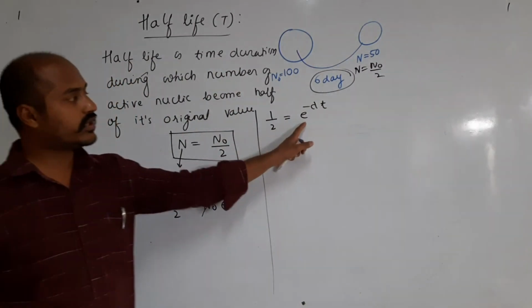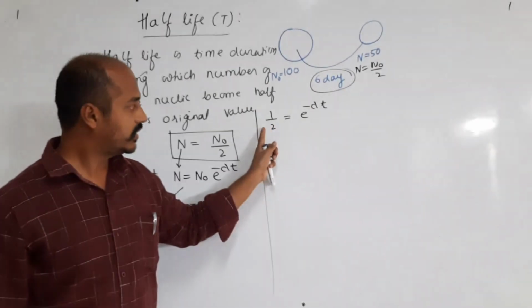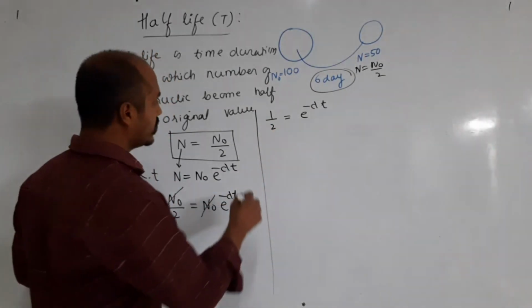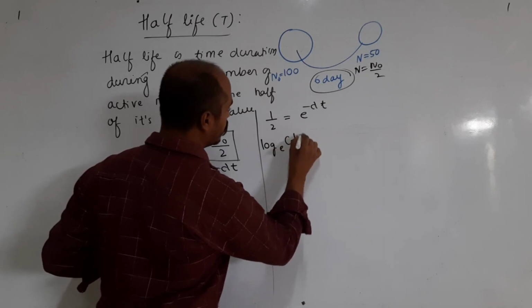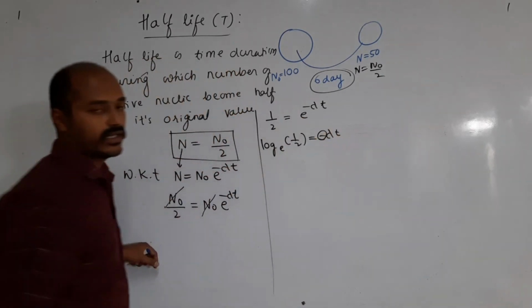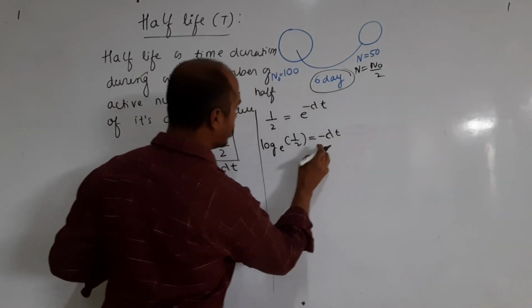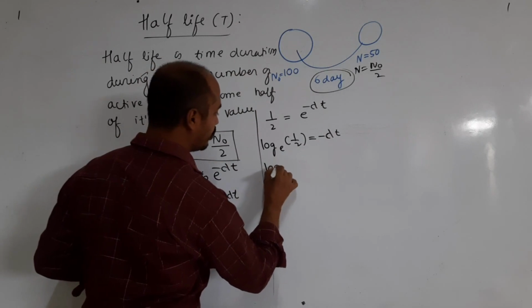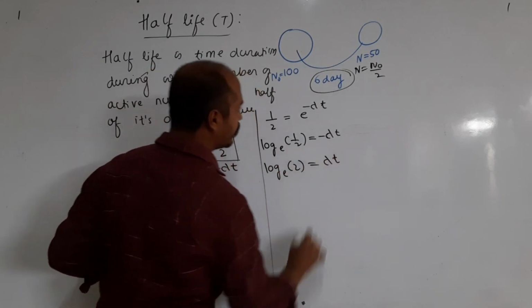Now I want to remove this e raised to term. Then here I have to apply log e: log e 1 by 2 is equal to minus lambda t. I wanted to remove this minus. If I remove this negative sign, then it will be log e 2 is equal to lambda t.